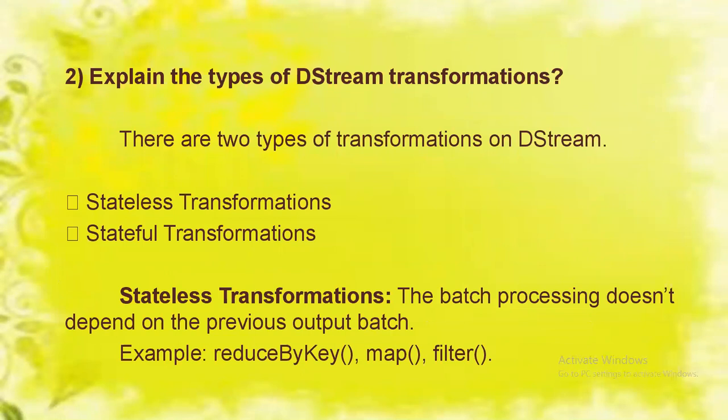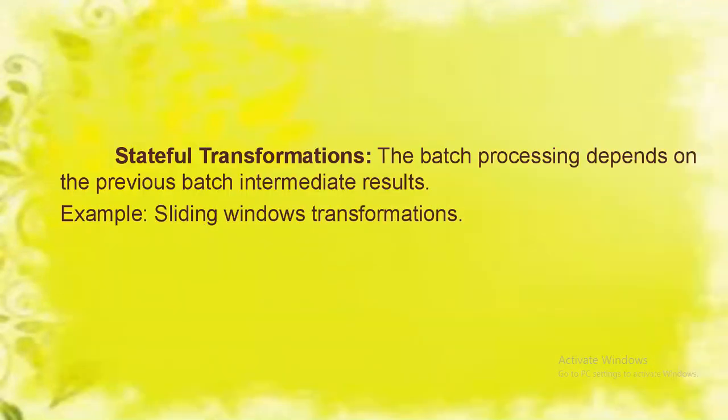That is the second one. Explain the types of D-stream transformations. There are two types of transformations on D-stream: stateless transformations and stateful transformations. Stateless transformations: the batch processing does not depend on the previous output batch, for example reduceByKey, map, filter. And stateful transformations: the batch processing depends on the previous batch's intermediate results, that is sliding window transformations. Because here we are creating RDDs and those are depending on the previous RDDs.